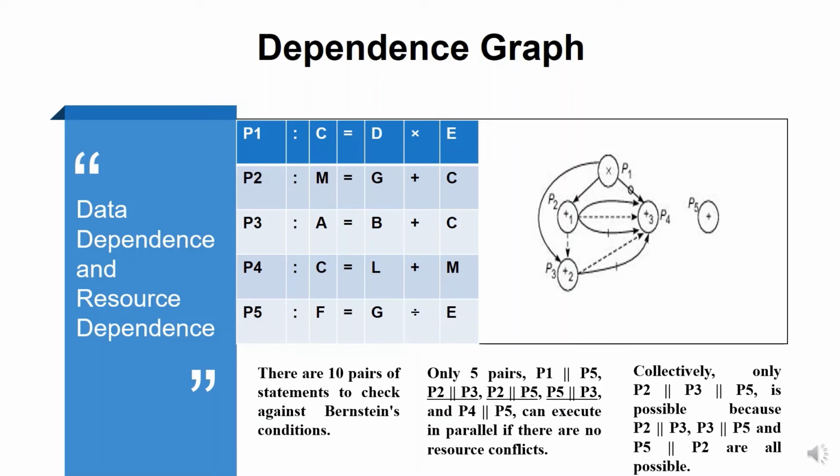Similarly, we can conclude P2 is parallel to P3, P2 is parallel to P5, P5 is parallel to P3 and P4 is parallel to P5. So, these are the 5 pairs which are parallel. Now, if we look into the combination, P2 is parallel to P3, P2 is parallel to P5 and P5 is parallel to P3. So, with this, we can conclude P2 is parallel to P3 and it is parallel to P5. This is how we verify which statements are parallel to each other.